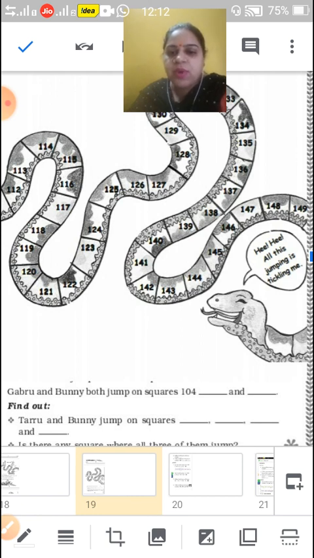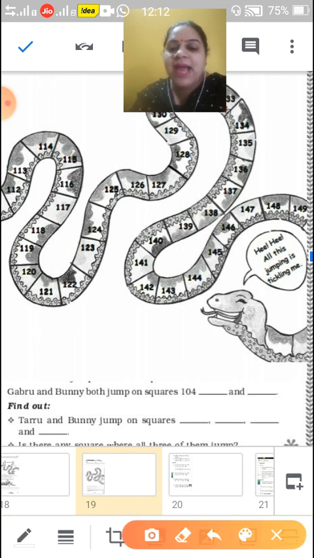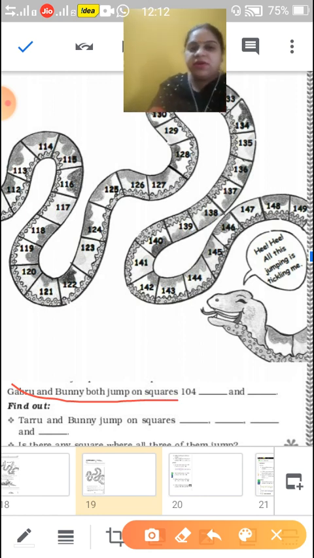Next, Gabru and Bunny both jump on squares. They were asking: Gabru and Bunny both jump on the same square, 104. What is the next number? That is 139, and the next is 174.